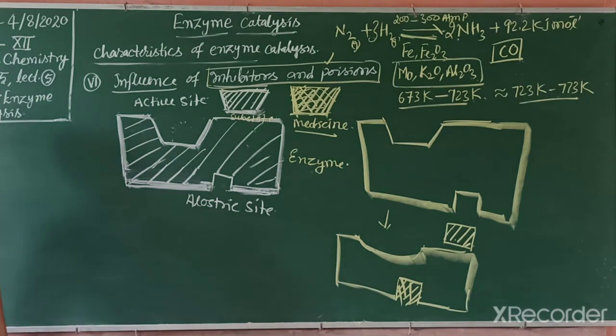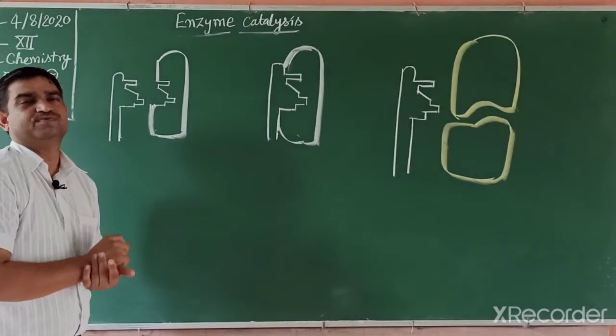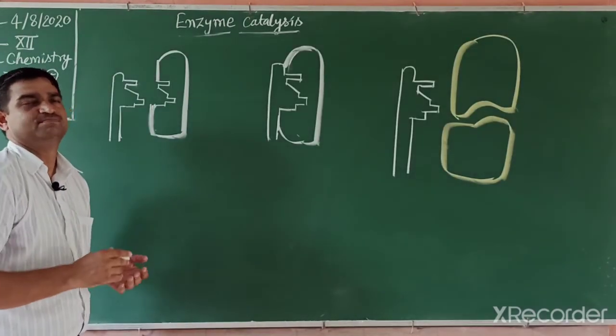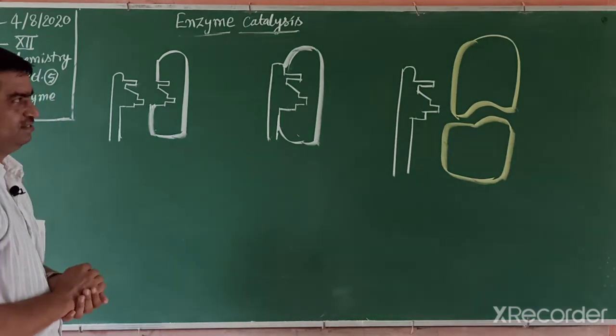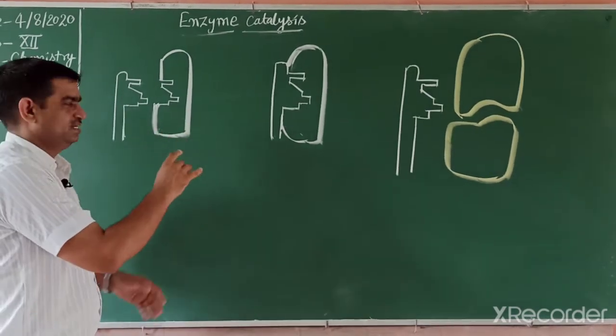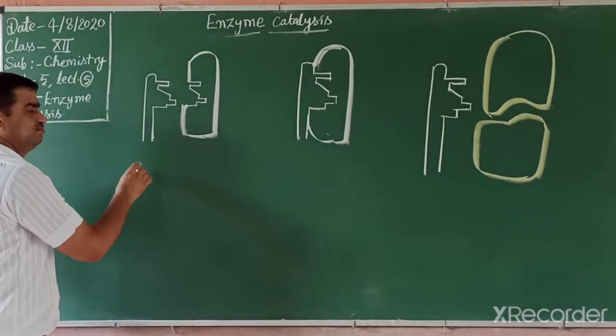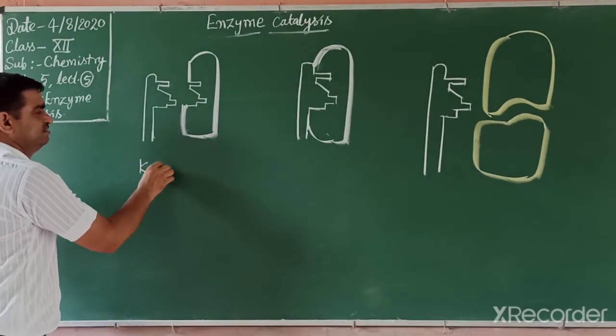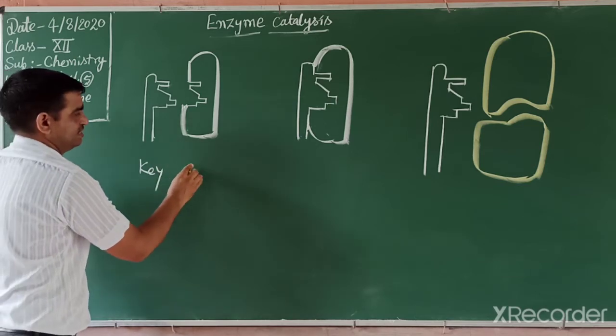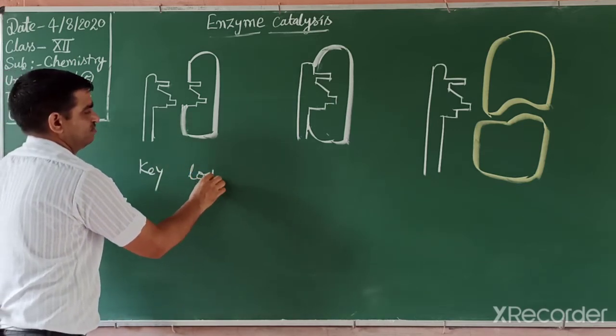Okay. Now, how does the enzyme mechanism work? We can explain the enzyme mechanism by the lock and key principle. The enzyme is like a key and the substrate is like a lock.